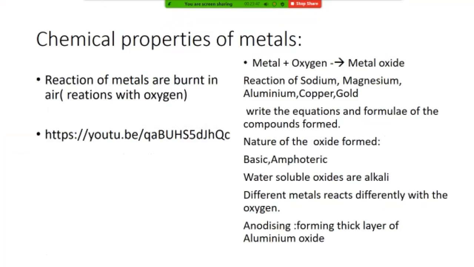So what we got: when metals react with oxygen, some metals burn with a bright light, some are not reacting, some are reacting in a different way. So there is a variety of metals depending upon their nature. Anyway, when metals react, normally they form basic oxides, meaning when a basic oxide reacts with water, it will form a base or alkali, or it will react with acids and form salts.